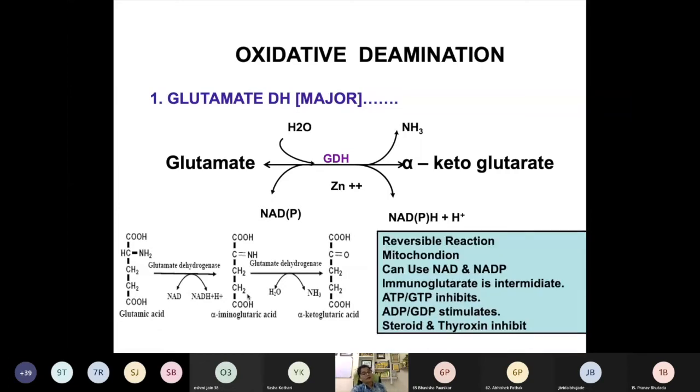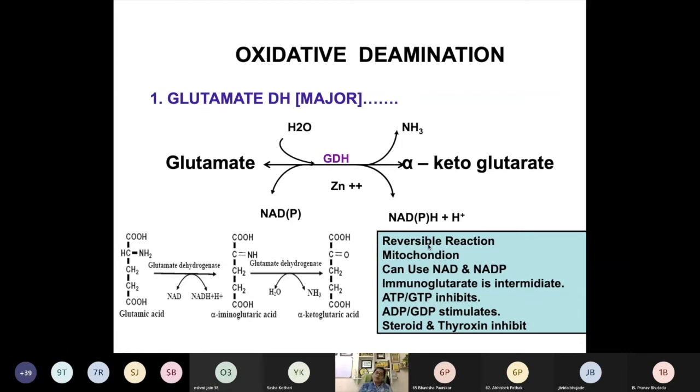It occurs in the mitochondria of the liver. Okay. Now it can use NAD or NADP both. Iminoglutarate which is formed, it acts as an inhibitor. Now you can see when ATP or GTP, if energy levels are high, there is no need of oxidative deamination. So it will inhibit this process, oxidative deamination.